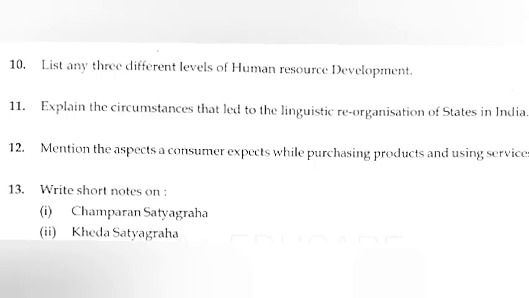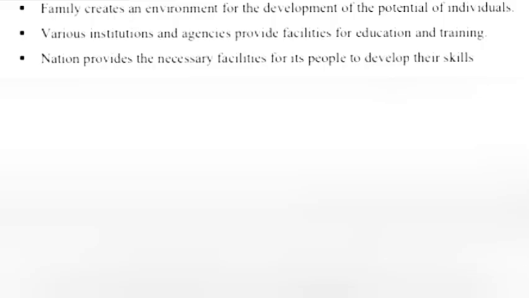Cropping season Zaid. Sowing period March, beginning of summer. Harvesting period June, beginning of monsoon. Major crops fruits and vegetables. 10. List any 3 different levels of human resource development. Answer. Individuals take effort to develop their own skills. Family creates an environment for the development of potential of individuals. Various institutions and agencies provide facilities for education and training. Nation provides the necessary facilities for its people to develop their skills.